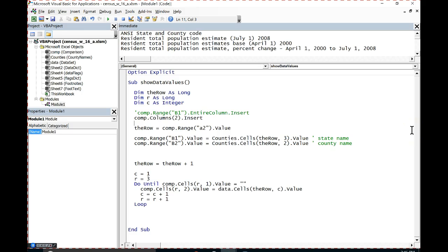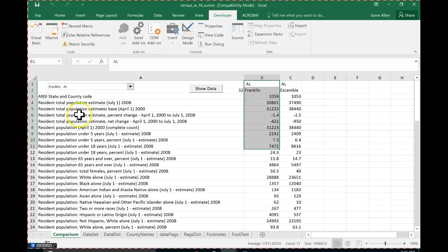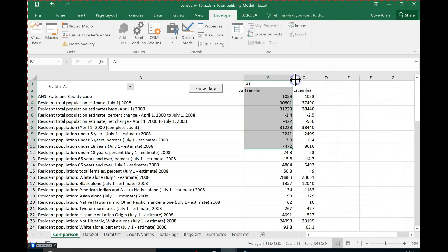Oh, we got to do one more thing. And it's just because when we do that insert, it picks up the width of the column from the column to the left. We don't really want it to be that long, or that wide. And so, let's go ahead and record ourselves doing this one. Even though I know, deep down, I know the command. But let's go ahead and go through the recording process.